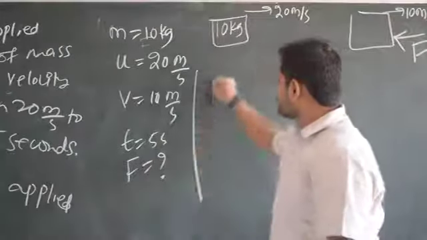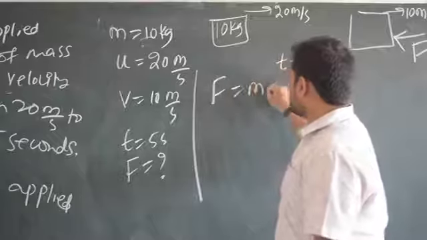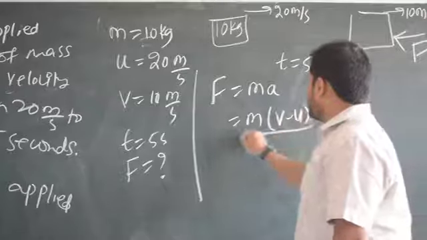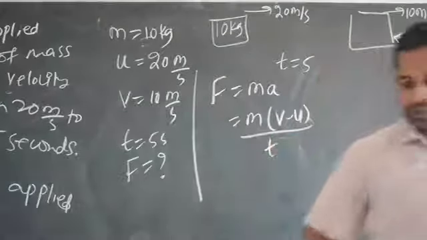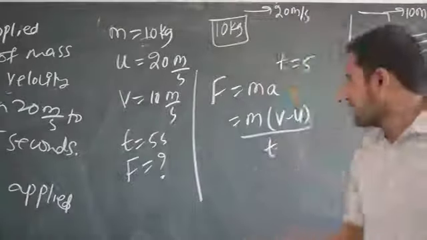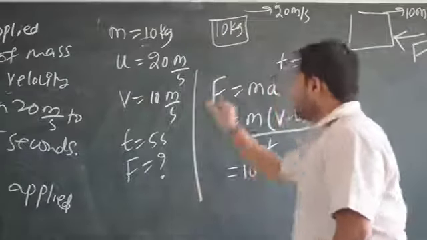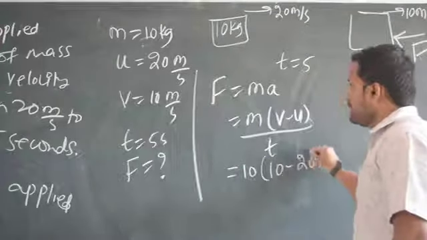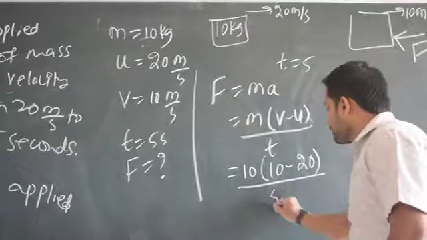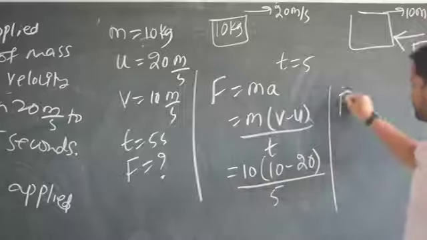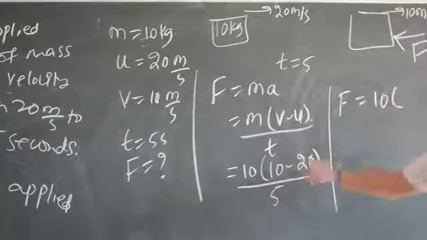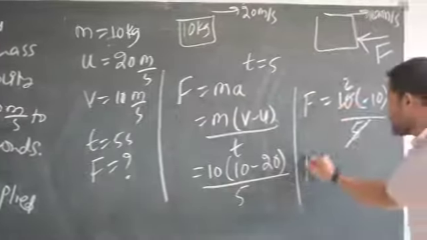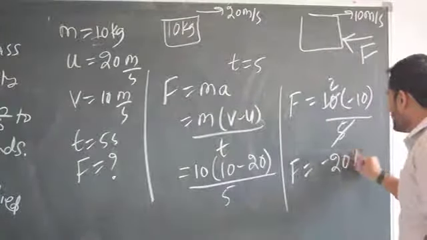Very good. So force is equal to, you know, right? Force is equal to mass into acceleration. Then mass into acceleration is going to be m into v minus u divided by t. Very famous formula. Is it all right? Next, m is going to be 10 kg, given. V is going to be 10. Then u is going to be 20. Time is going to be 5 seconds. So force will become 10 into 10 minus 20 divided by 5. 5 ones are 5, 5 twos are 10. So F is equal to minus 20 Newton.